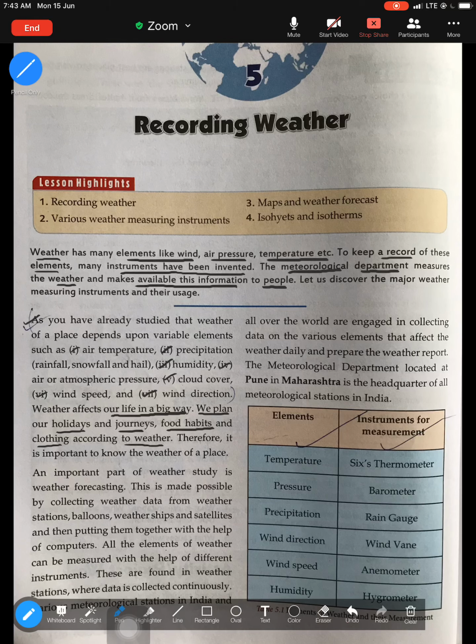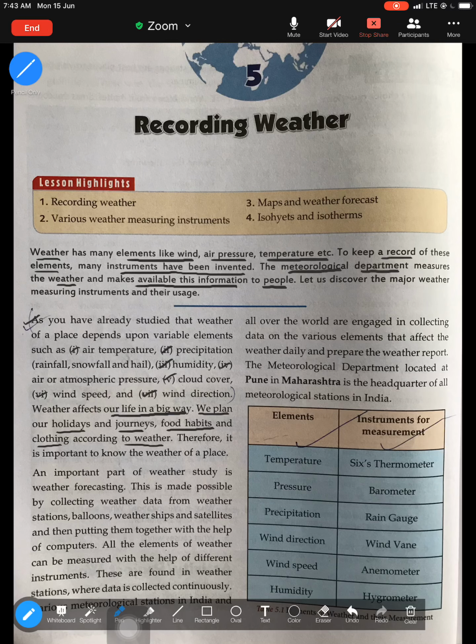We plan our holidays. We never travel during monsoon. We always want to travel on a bright day. So we plan our vacation, summer vacation to a bright place, winter vacation to a place which is suitable to visit during winter. So everything, our life, is really affected. Weather plays a very, very important role in our life.